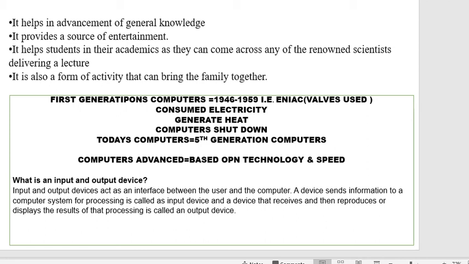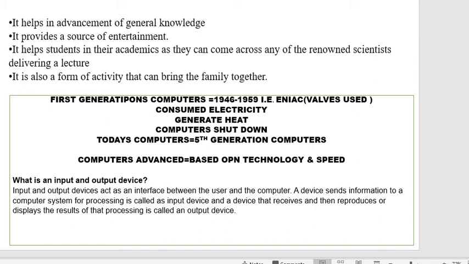Now, it helps in the advancement of general knowledge. It provides a source of entertainment. It helps students in their academics, as they can come across renowned scientists delivering a lecture. It is also a form of activity that can bring the family together. These are the general applications, benefits and importance of these technologies.